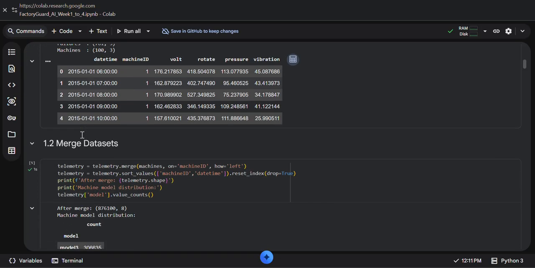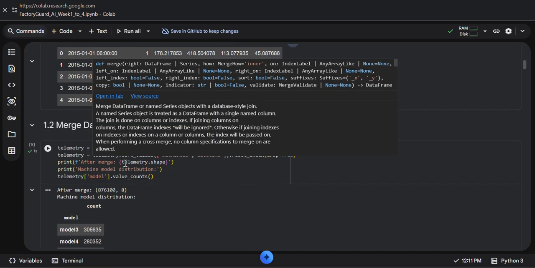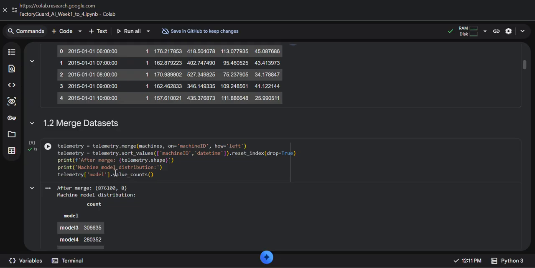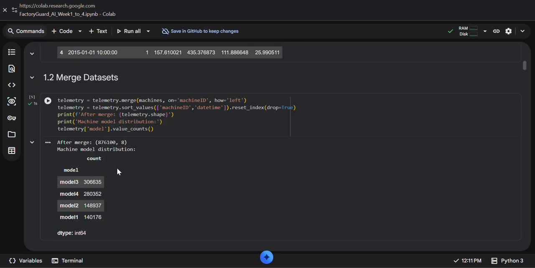After that I merge the telemetry data with the machines data using the machine ID. This step combines the dynamic sensor readings with static machine level information. After merging, we can see the new data frame that contains model 1, model 2, model 3 and model 4. I sort the data frame by machine ID and datetime.